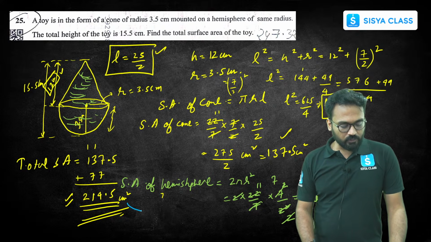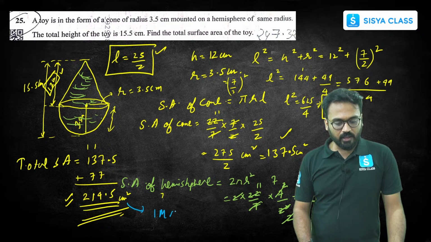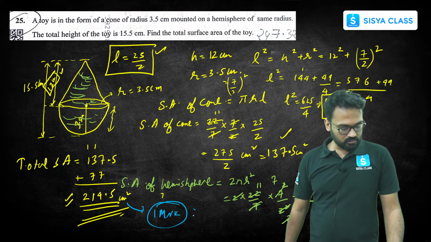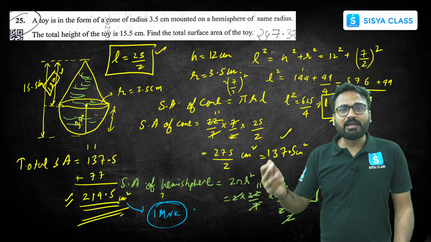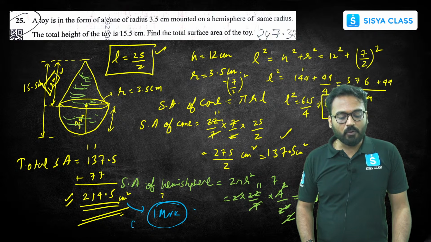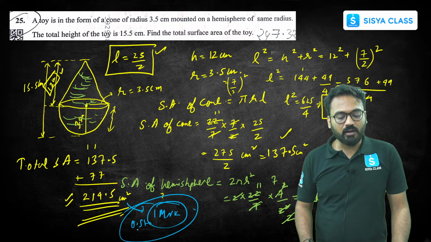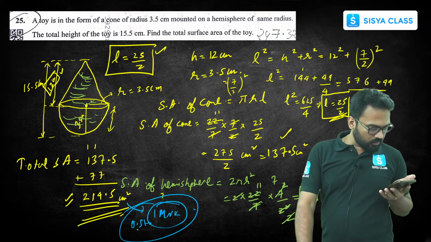For this answer, you will only get 1 mark, okay? Other steps are also important, right? Depending on the examiner's point of view, they can give you 0.5 also, 0.5 to 1 mark. They will be giving that to you, okay?